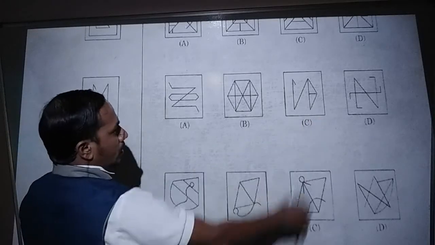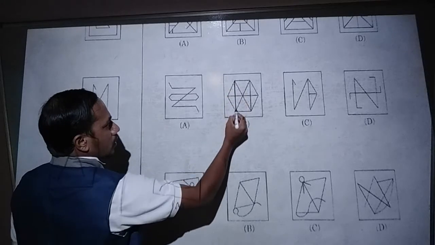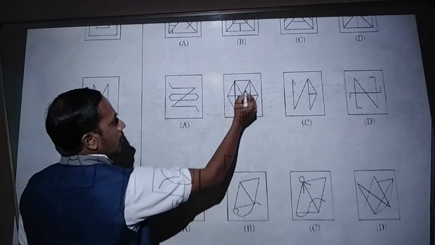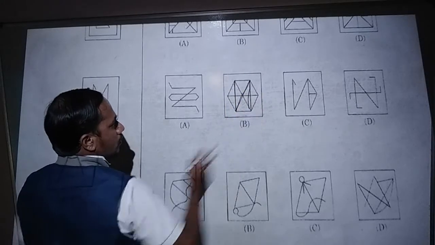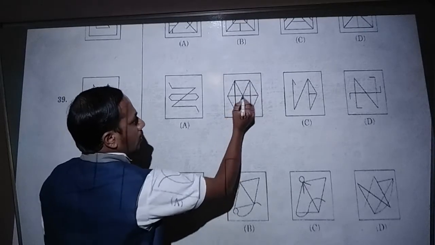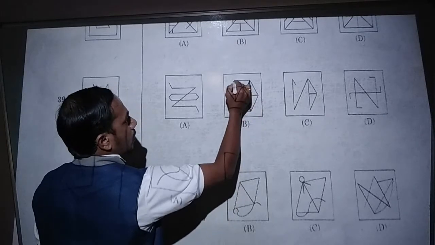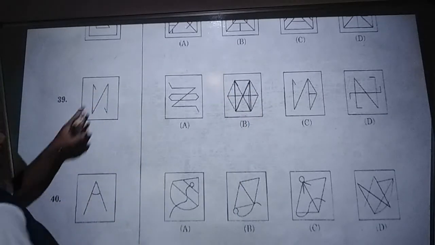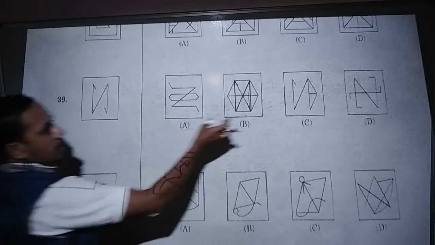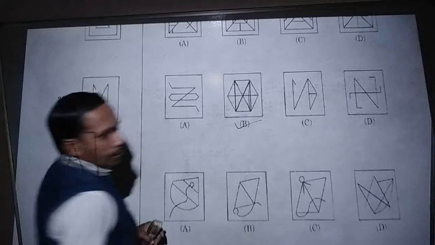Option D is also not correct, but in option B we can find it. So it will form like this structure. This part is hidden in option B. That's why the correct answer is option B.